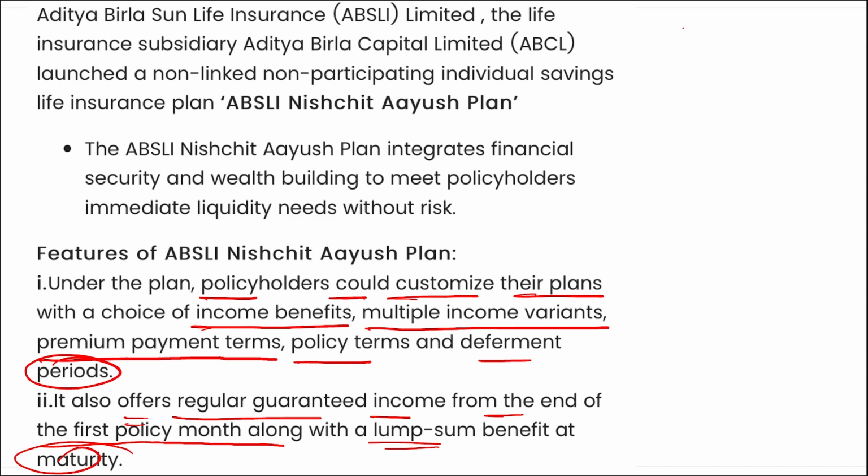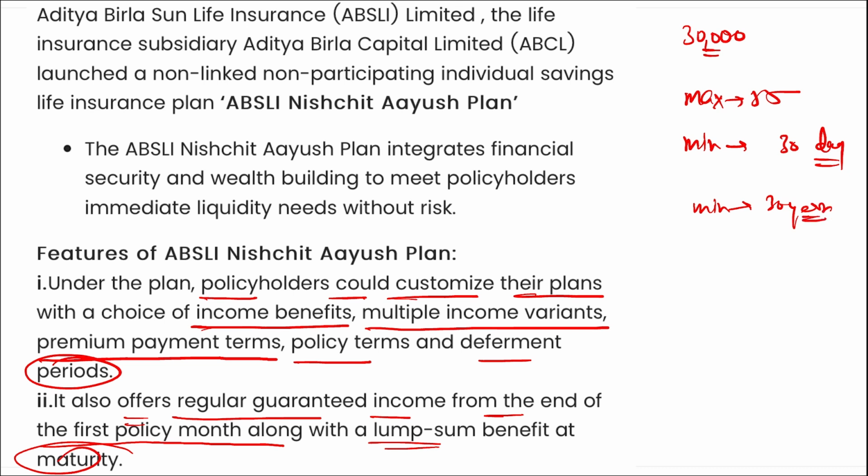The minimum annualized premium is 30,000 rupees. The maximum entry age here will be 55 years and the minimum age is 30 days for long term income option, and for whole life it should be minimum 30 years.